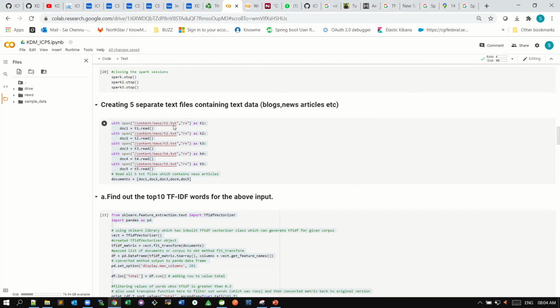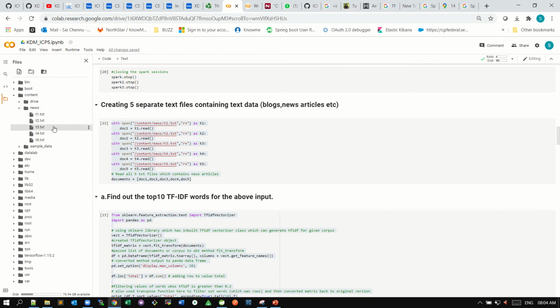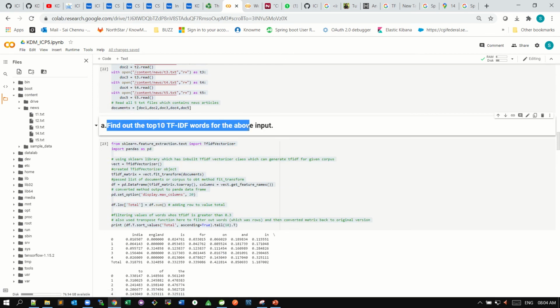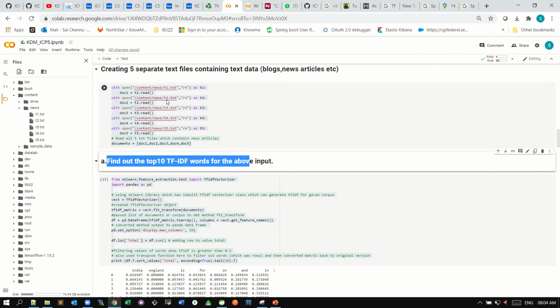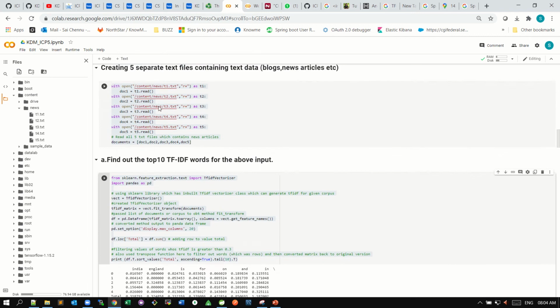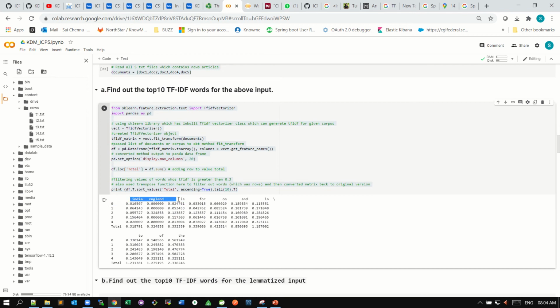First we need to extract the files. I already uploaded these files in content, so it will pull the files from this location and extract the data. So this is finding the top 10 words from the above files. If you can see the words, these are the top 10 words: India, England, is, for, and these are the things.